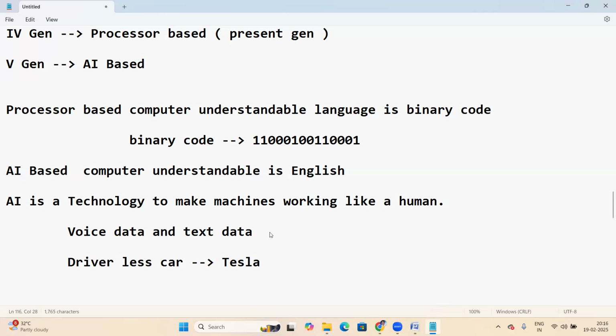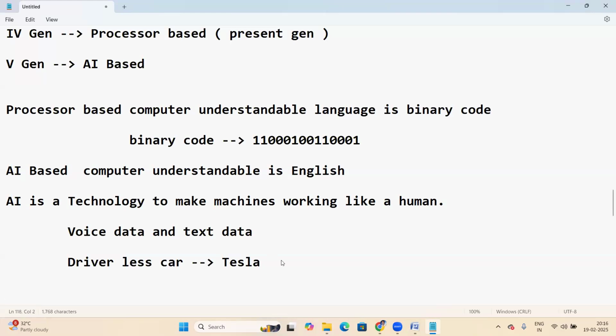That is an AI-based car. If you give some instructions and define a route, the Tesla car goes to the required location, picking and dropping items or persons. That car will do it without any driver. A driver is not necessary.